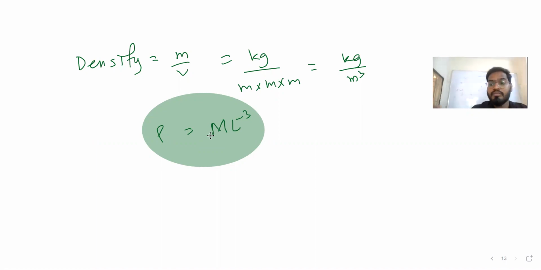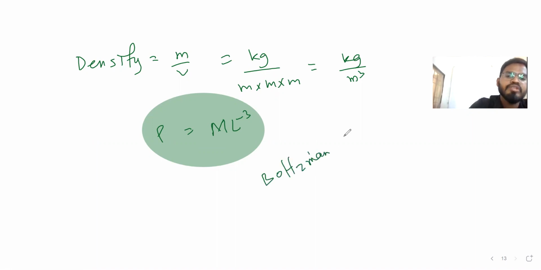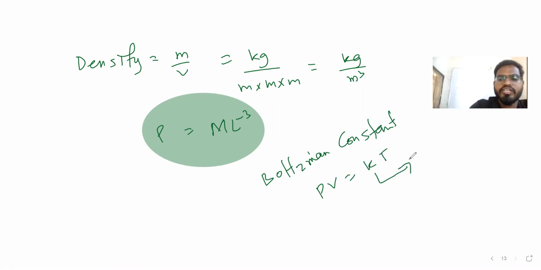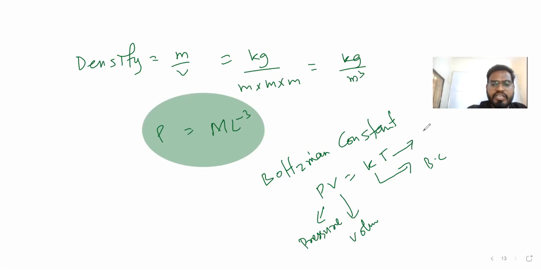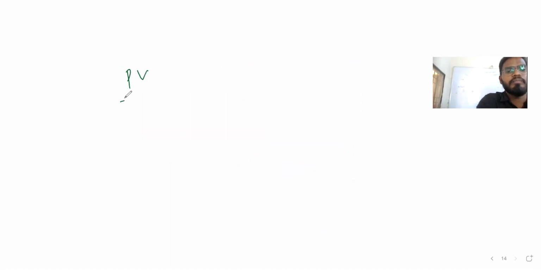Let's see for these things. Boltzmann constant. PV is equal to KT. This K is what here? Boltzmann constant. P is what here, guys? Pressure. V is volume. T is temperature. So now you are supposed to find K. Let's make K the subject, and PV by T is equal to K. Easy, right?